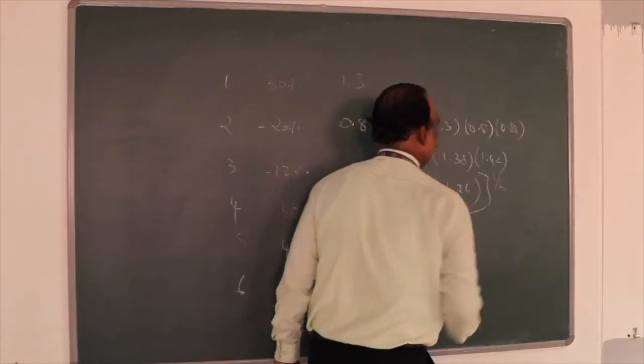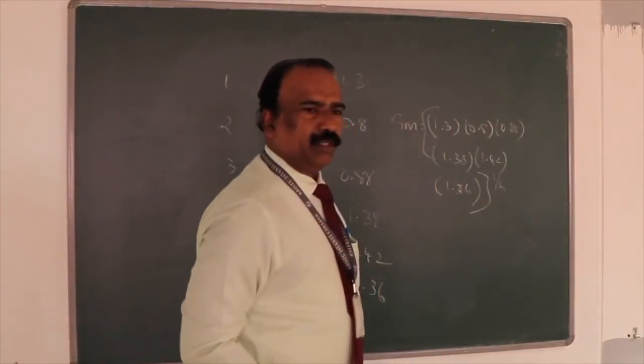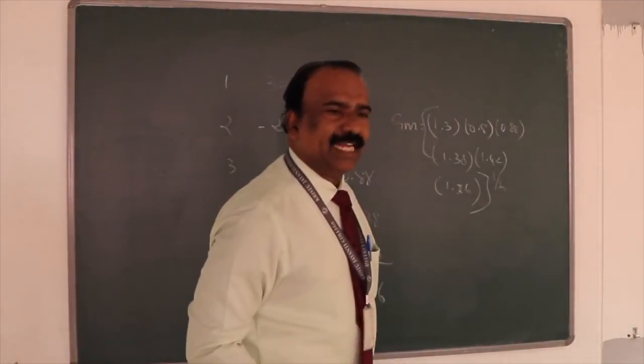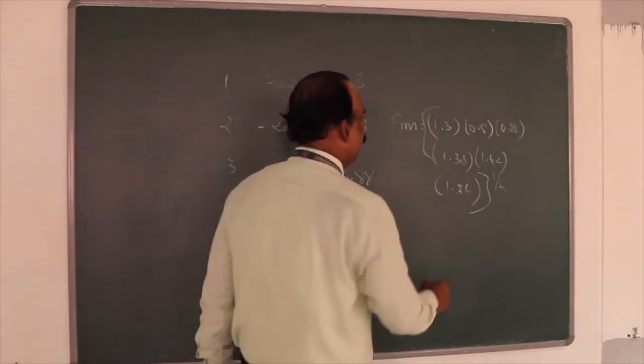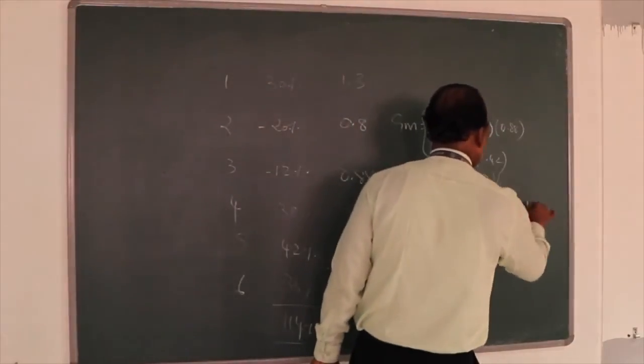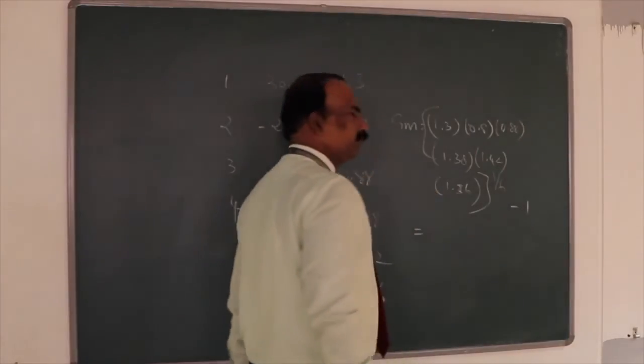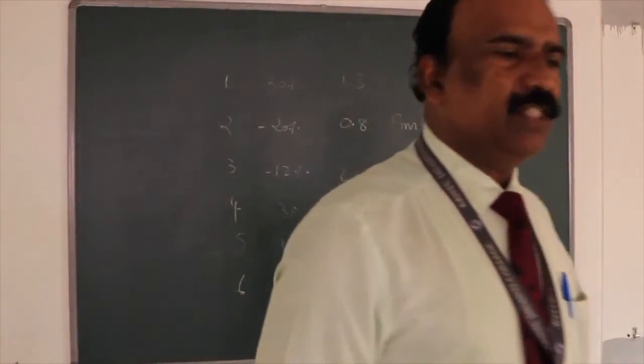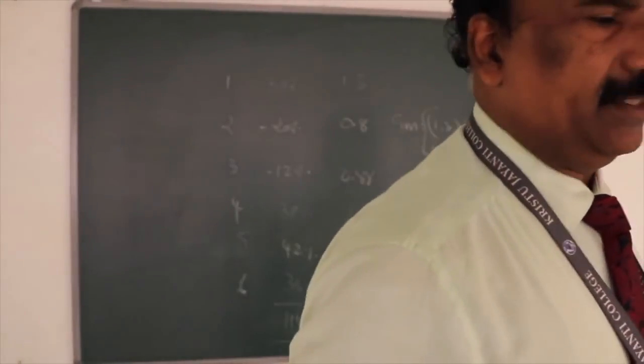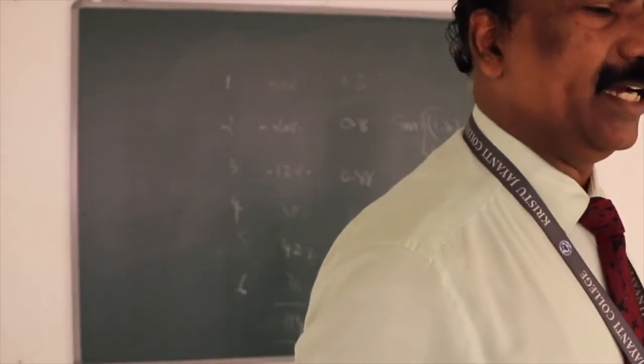Okay, power 1 by 6, because a scientific calculator is needed for this, and n is 6 years. Power 1 by 6 minus 1 will give you the annualized return, or we call it CAGR.